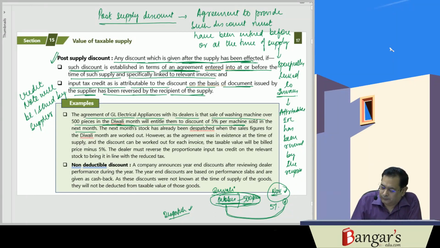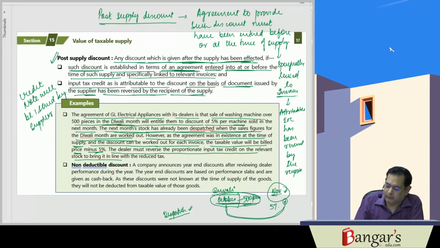So here, the next month stock has already been dispatched when the sale figures of Diwali month are worked out. However, as the agreement was in existence at the time of supply and the discount can be worked out for each invoice, the taxable value billed will be the billed price minus 5%. The dealer must reverse the proportionate ITC on relevant stock to bring it in line with the reduced tax.